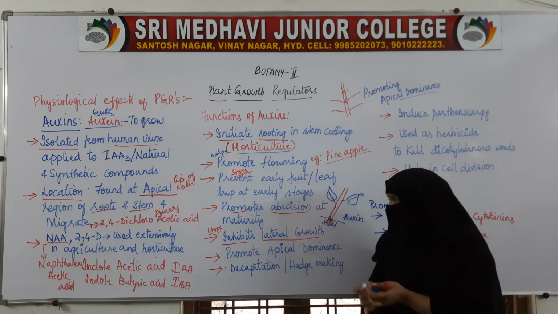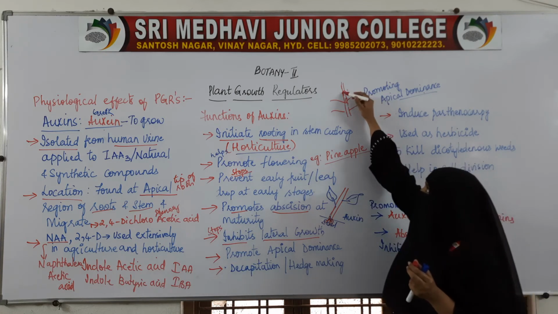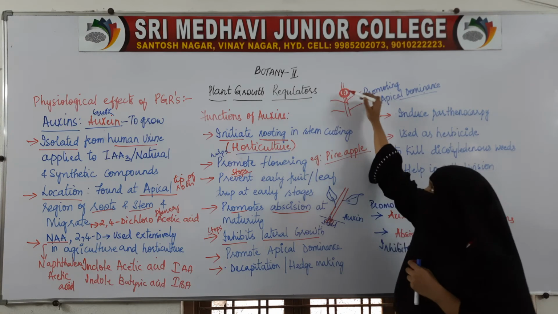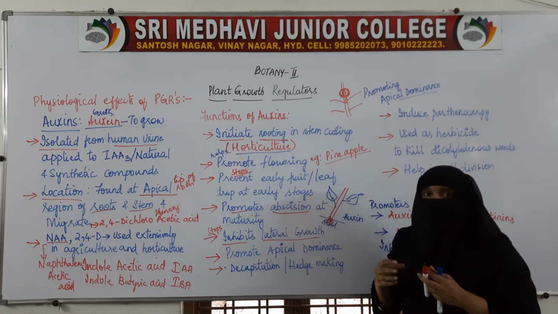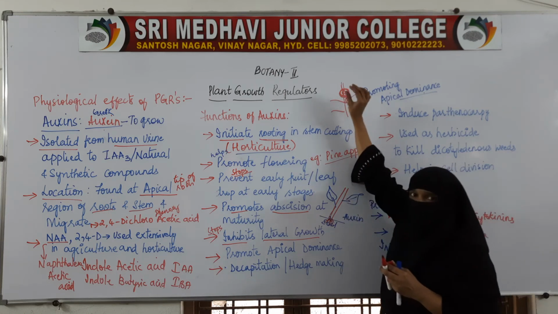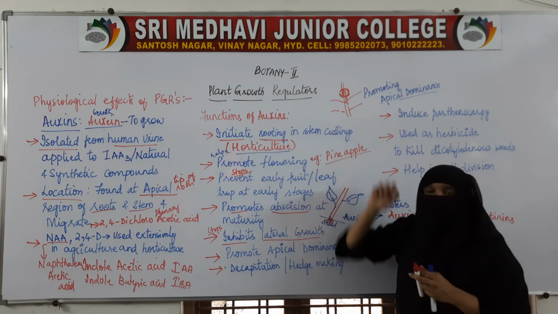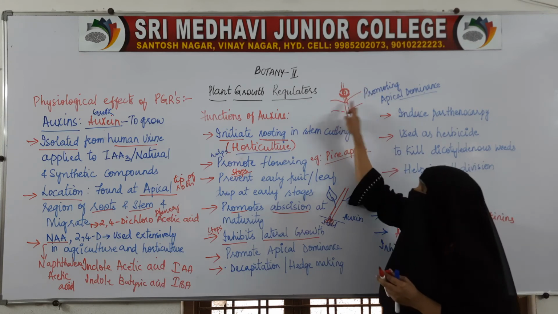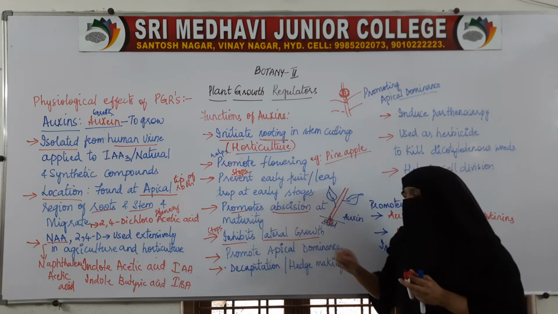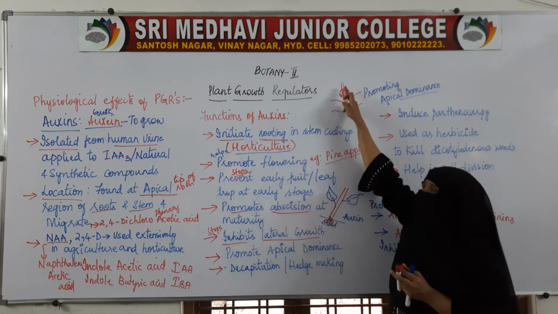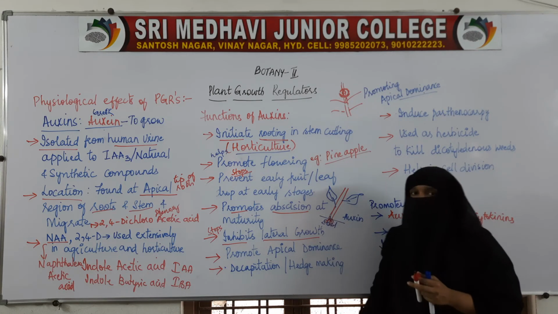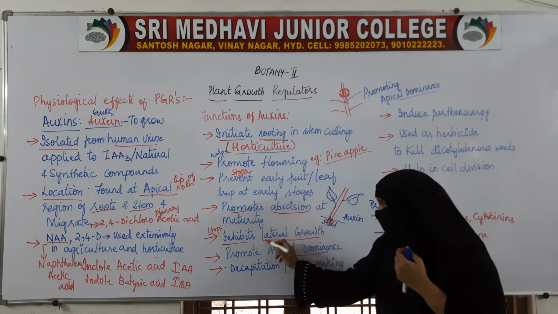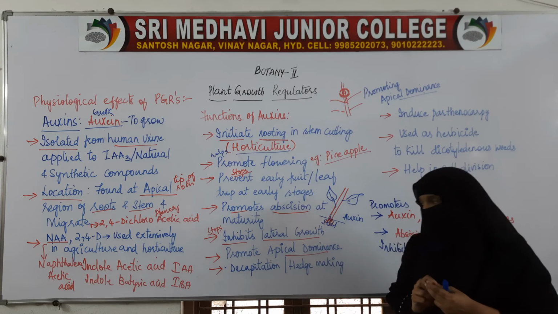Here it is already written. The auxins are present at the tips, so they help in apical dominance, growth at this place only. Dominance means dominance of this top region. Here it will only grow. It will not allow the branches to come out from the sides. So it will be opposite: the lateral growth will be inhibited and the apical growth will be promoted. When it promotes apical dominance, that means it inhibits lateral growth of the plant.